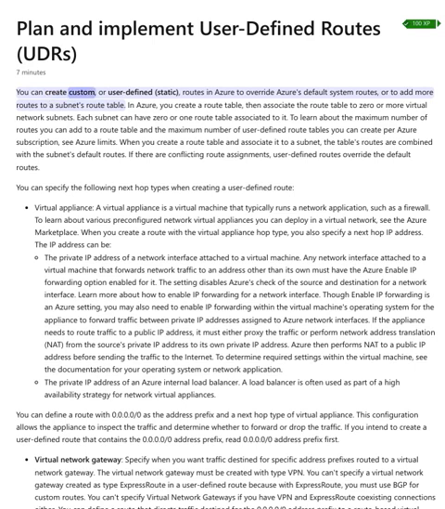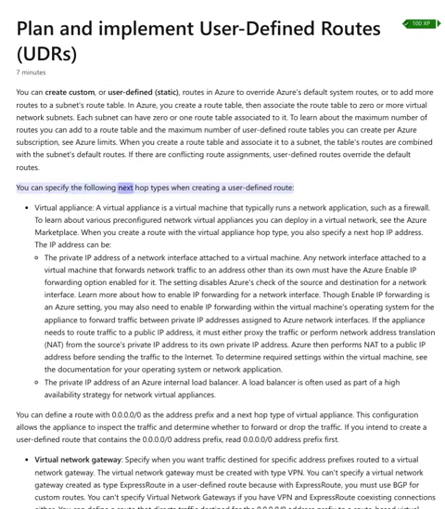You can create custom, or user-defined, static routes in Azure to override Azure's default system routes, or to add more routes to a subnet's route table. In Azure, you create a route table, then associate the route table to 0 or more virtual network subnets. Each subnet can have 0 or 1 route table associated to it. To learn about the maximum number of routes you can add to a route table and the maximum number of user-defined route tables you can create per Azure subscription, see Azure Limits. When you create a route table and associate it to a subnet, the table's routes are combined with the subnet's default routes. If there are conflicting route assignments, user-defined routes override the default routes.